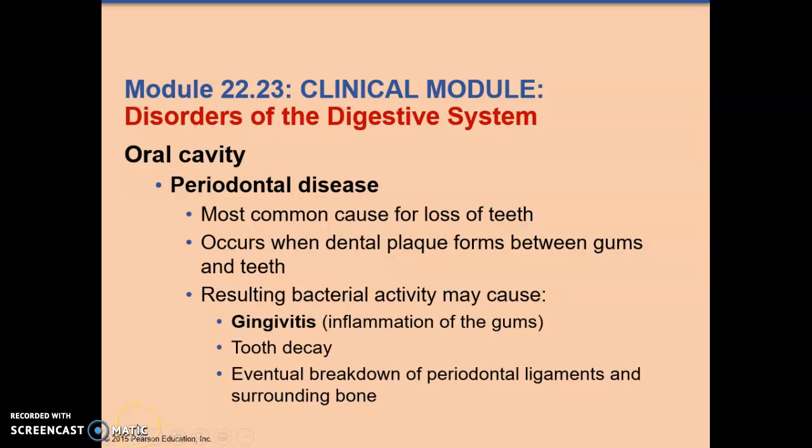Our last topic is a real fun one, disorders of the digestive system, beginning with the oral cavity. Periodontal disease is the most common cause for loss of gums. This would mean not going to the dentist every 6 months, not getting your teeth cleaned, and having bleeding and infected gums, gingivitis, inflammation of gums. This can eventually lead to the loss of the tooth, which then leads to loss of the bone below the tooth.